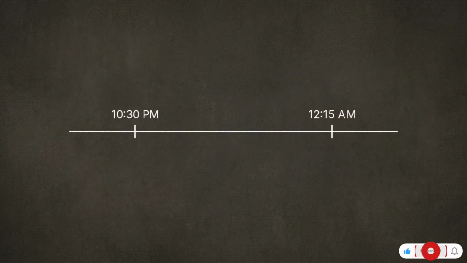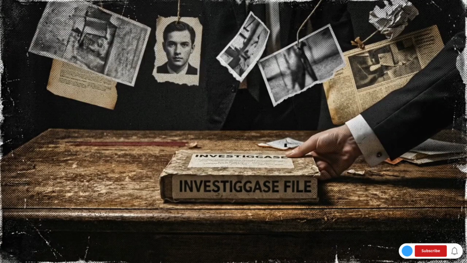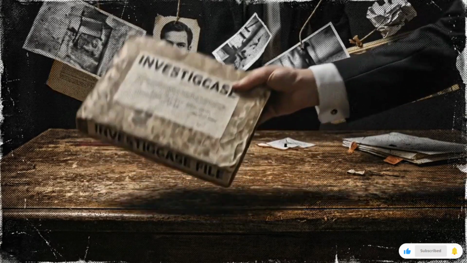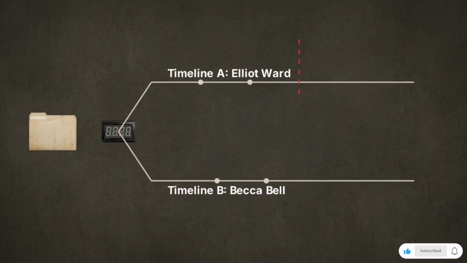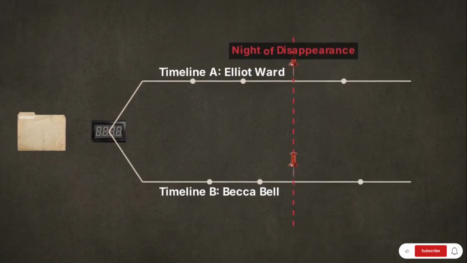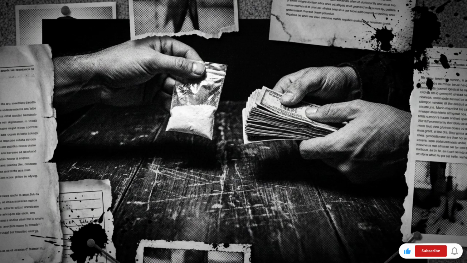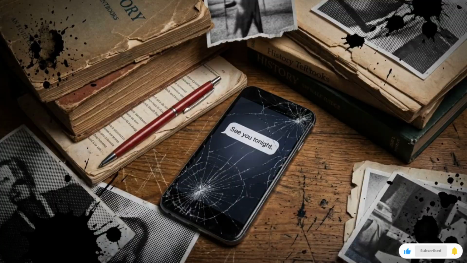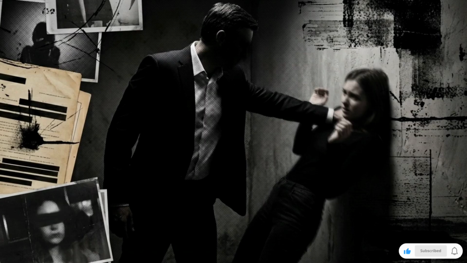That single grammatical flaw proves Sal was framed, and the official timeline used by the Fairview police is a complete fiction. To find out who actually killed Andy Bell, we have to throw out the chronological sequence of the police investigation entirely. We have to look at two separate, overlapping timelines playing out independently on the exact same night. Behind her popular facade, Andy had a hidden life. She was dealing drugs to her classmates, and she was carrying on an illicit relationship with her high school history teacher, Elliot Ward. On the night she vanishes, Andy goes to Elliot to demand hush money.